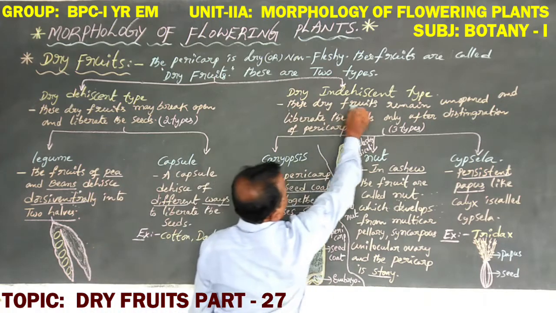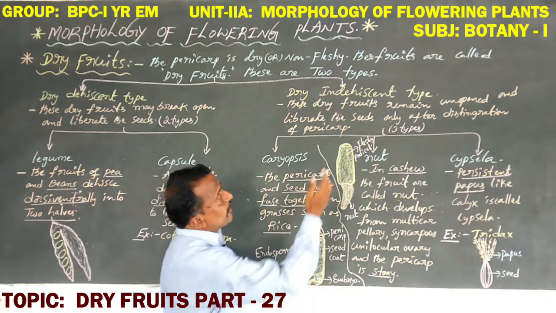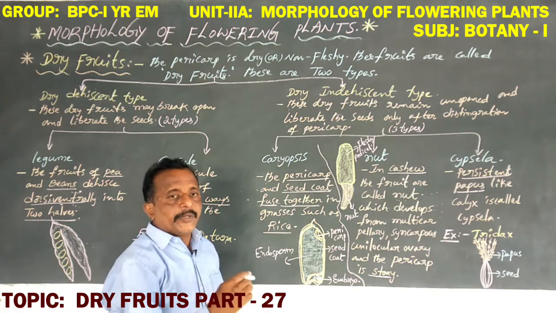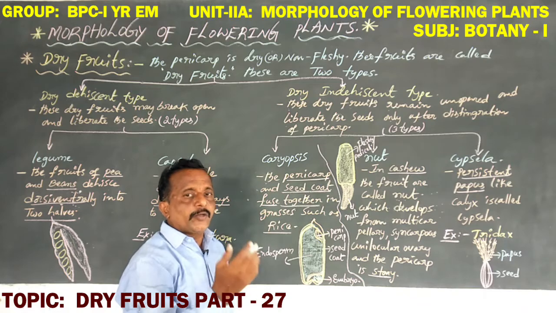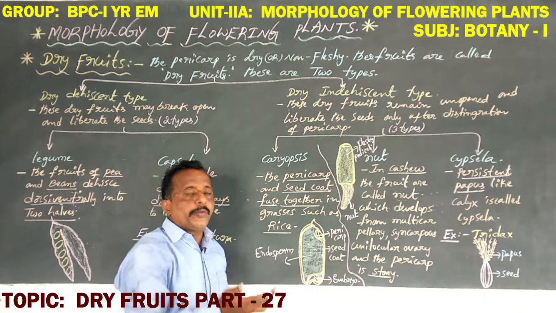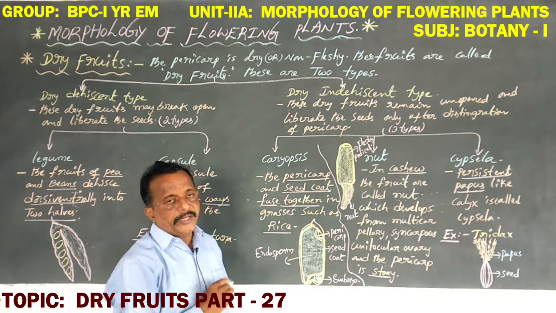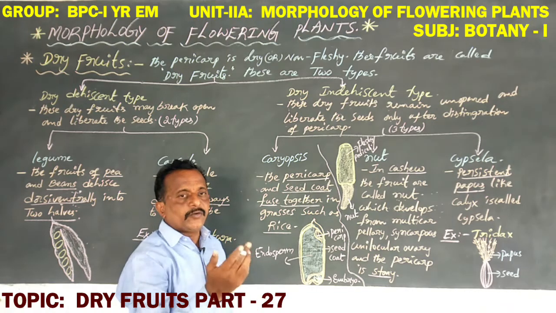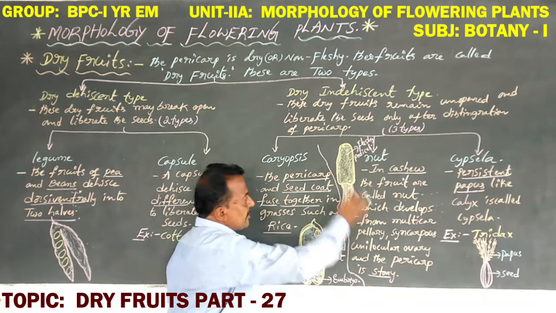They remain unopened and liberate the seeds only after the pericarp is totally destroyed or removed. Then the seed is released. They contain only a single seed. These are single seeded dry fruits.